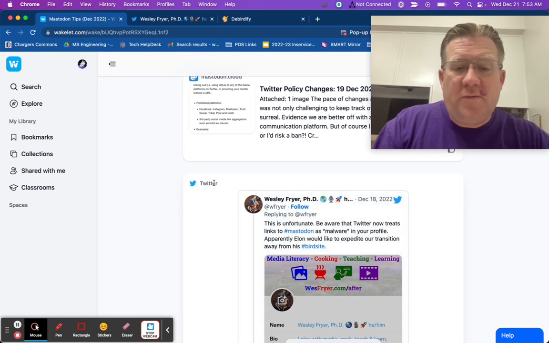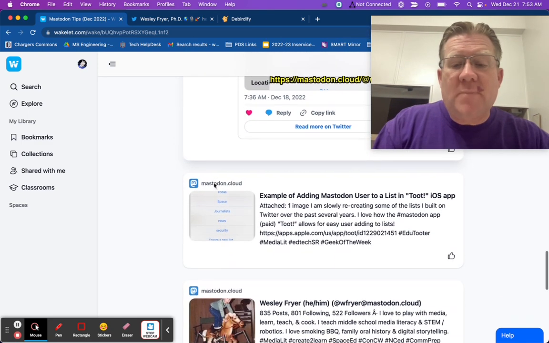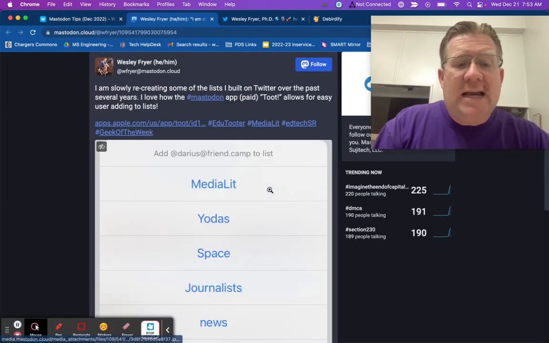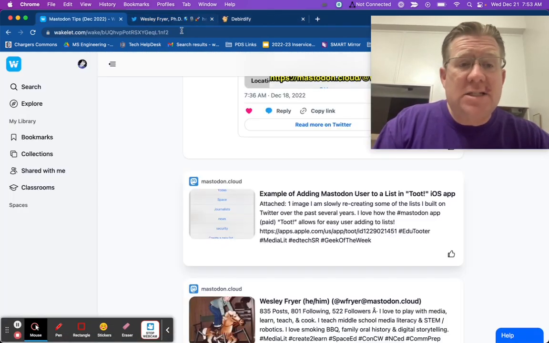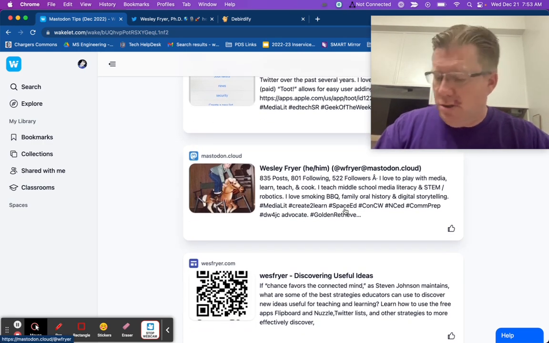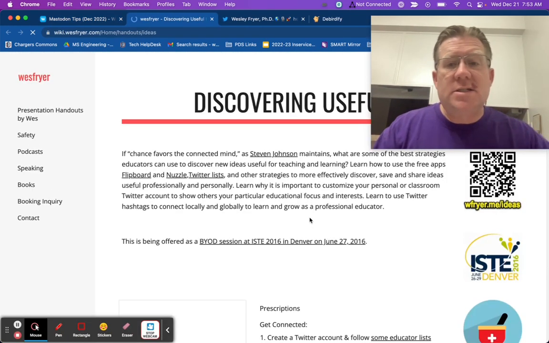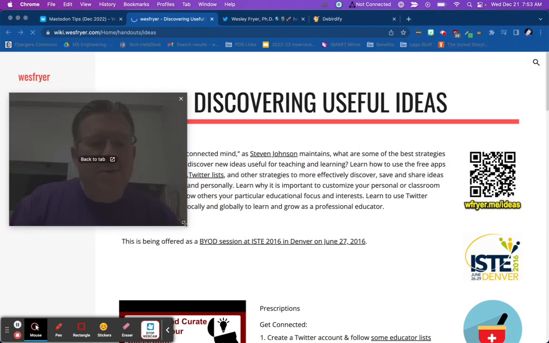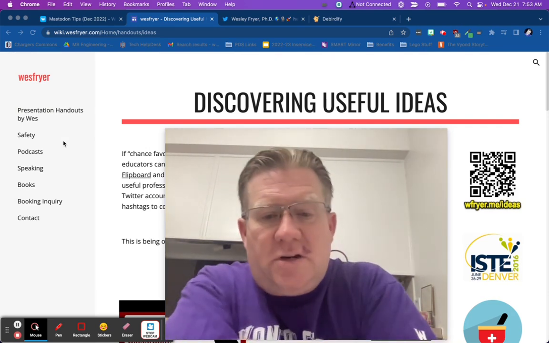It was part of the story of how I came to today where I'm using Mastodon. This is just an example of what I've already demonstrated, which was how you can be adding a user to a list. I think that's fantastic. I encourage you, if you're using Mastodon, to experiment with lists. And then I've got a link here at the end to just my Mastodon instance, as well as this discovering useful ideas. So I have probably talked longer than I intended to, but you know what? You're getting what you're paying for because this is all free. I hope this is seriously helpful to you.